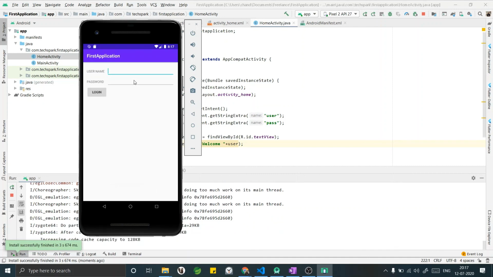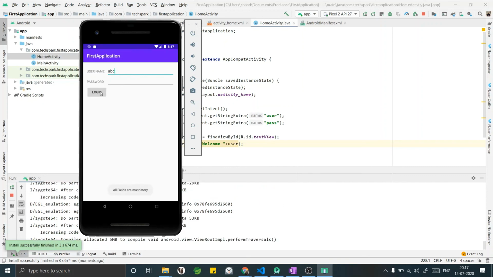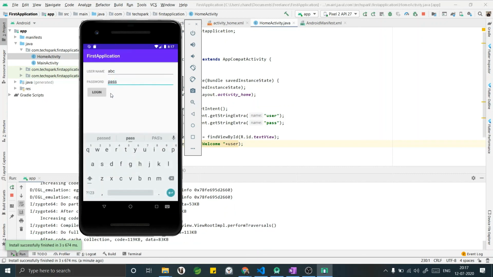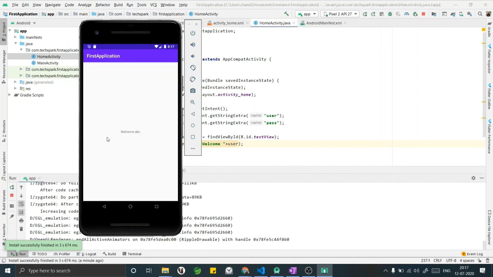Let me check whether it is working for a single field or both fields. As you can see, I didn't enter the password. It said all fields are mandatory. Let me go ahead and enter the password also and click on login. Yeah, bingo. Our home activity has shown the text successfully.